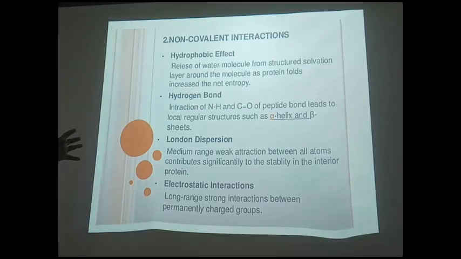Among others there are electrostatic interactions and van der Waals forces. Here it is not written. The van der Waals forces are also very important, where all molecules interact with each other. When they come near, at about the square root of the diameter, they attract each other. So water serves as a medium which makes every molecule come near to each other, and every molecule has an attraction to each other. So first I will explain about the hydrophobic effect.